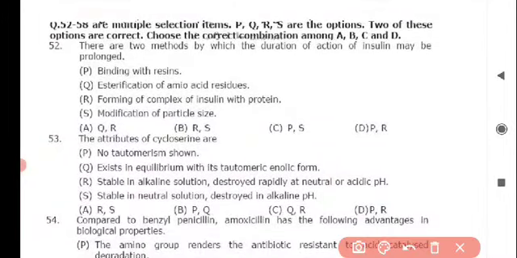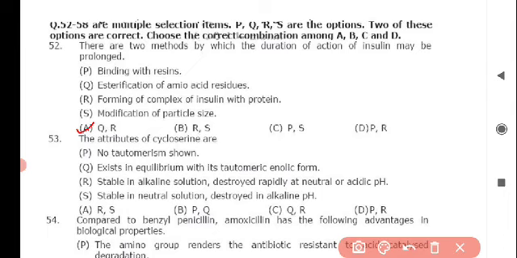So next questions are multiple selection items. In this, the question is, there are two methods by which the duration of action of insulin may be prolonged. For this question, the correct answer is option A, that is Q and R, which is esterification of amino acid residues and forming of complex of insulin with protein.